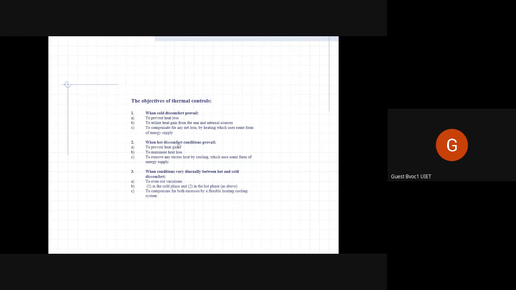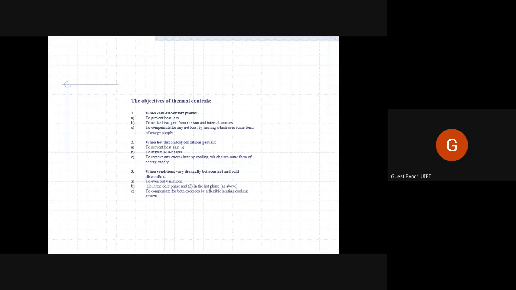So, what are the objectives of thermal controls? Why do we try to control the temperature or the heat transfer? First thing, when cold discomfort prevails, meaning when we are too cold during the winters, we try to control the temperature transfer difference to prevent heat loss, so that if we are using radiators and heaters inside, the heat from the internal space doesn't escape out into the environment.